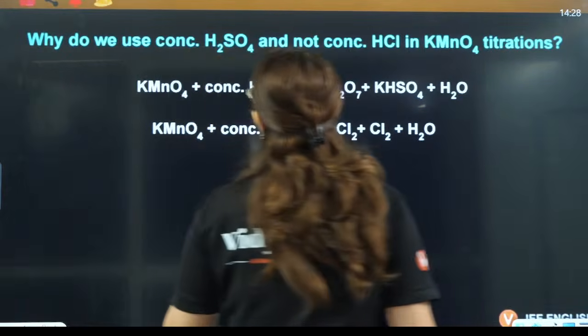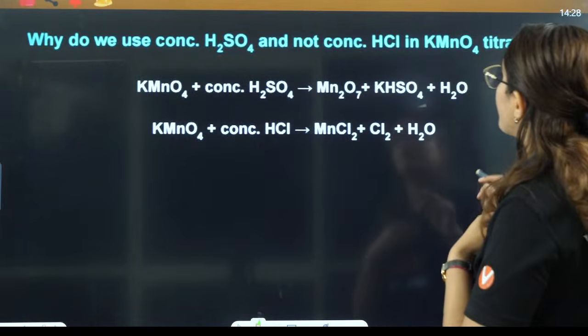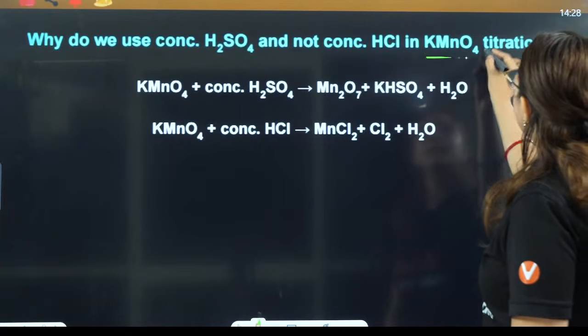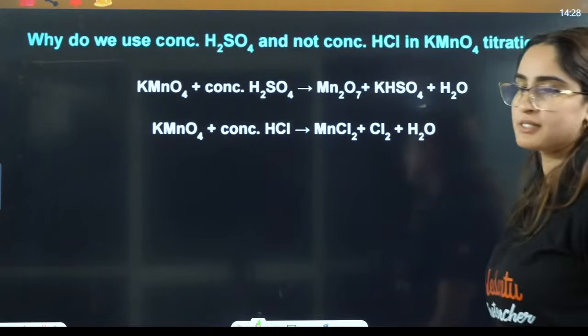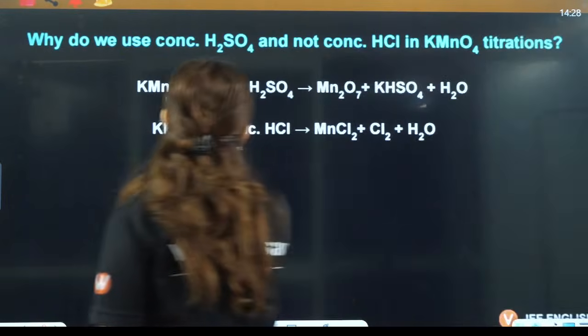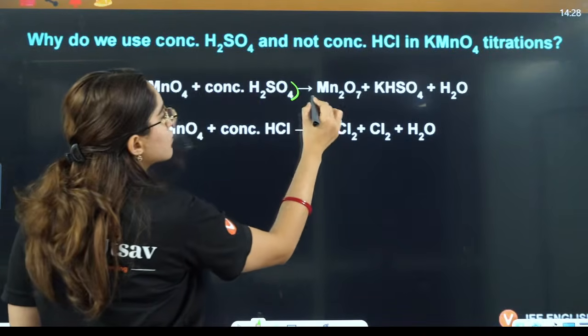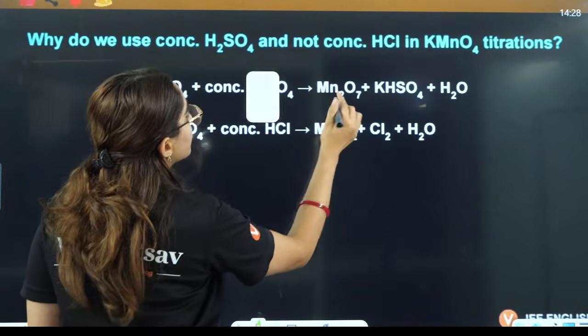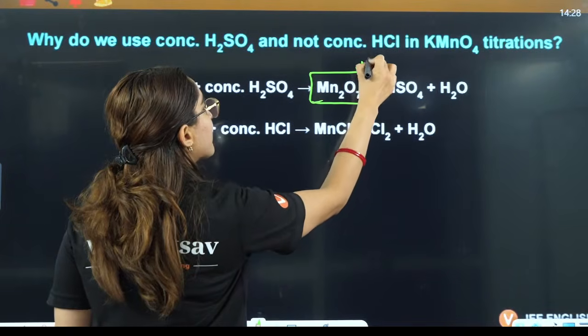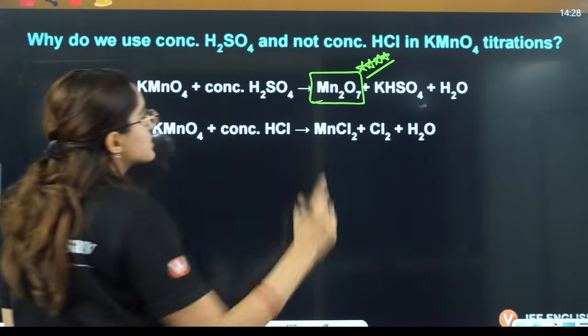Then they ask, why do we use concentrated H2SO4 and not concentrated HCl in KMnO4 titrations? Because if you use concentrated H2SO4, KMnO4 is converted to Mn2O7. That is also very important, I'll tell you about this as well.